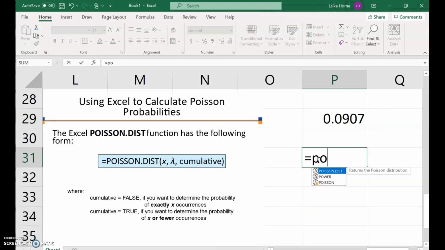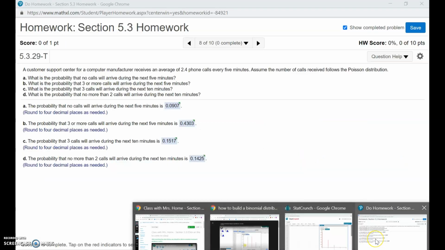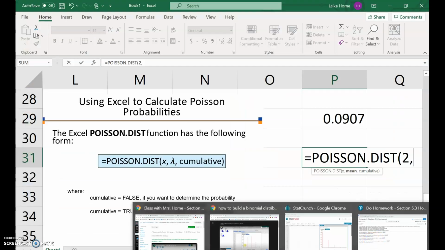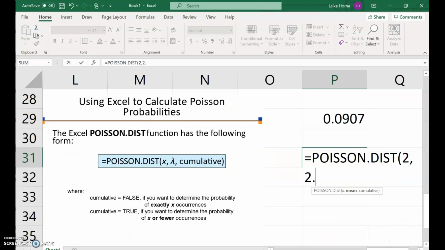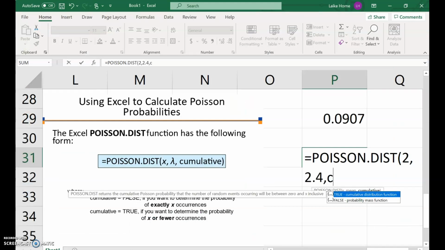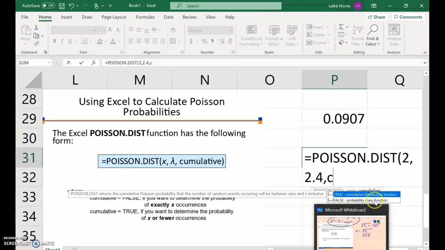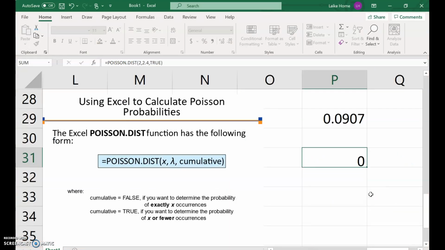So POISSON.DIST, and this time we want to know for up to 2, and the mean was, I keep forgetting the mean, 2.4. And we want it to be cumulative, so we're going to select true.